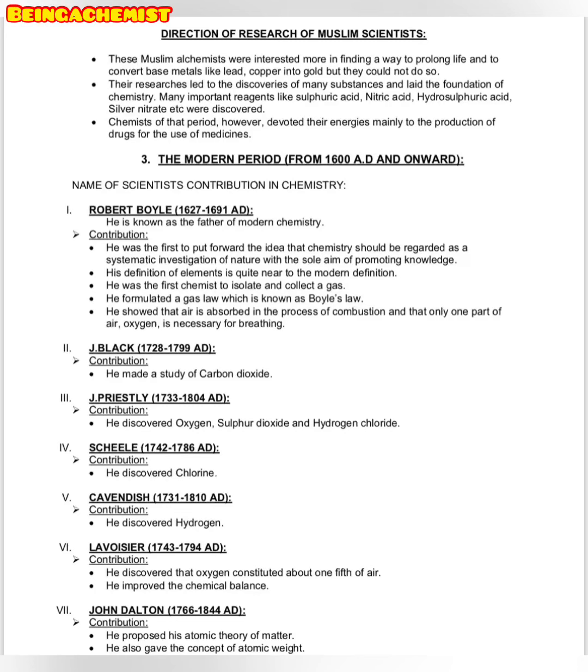Now the third and last period that we are going to discuss is the modern period from 1600 AD onward. Among the scientists whose contributions in chemistry we cover, the first one is Robert Boyle, 1627 till 1691 AD. He is known as the father of modern chemistry, and the contribution of Robert Boyle includes that he was the first to put forward the idea that chemistry should be regarded as a systematic investigation of nature with the sole aim of promoting knowledge.